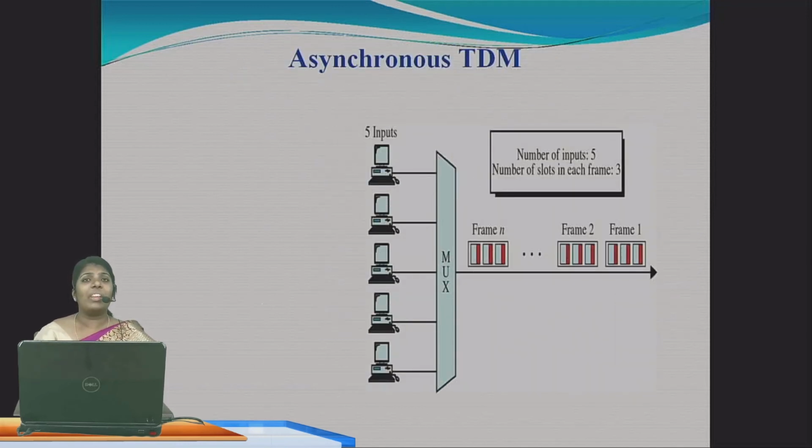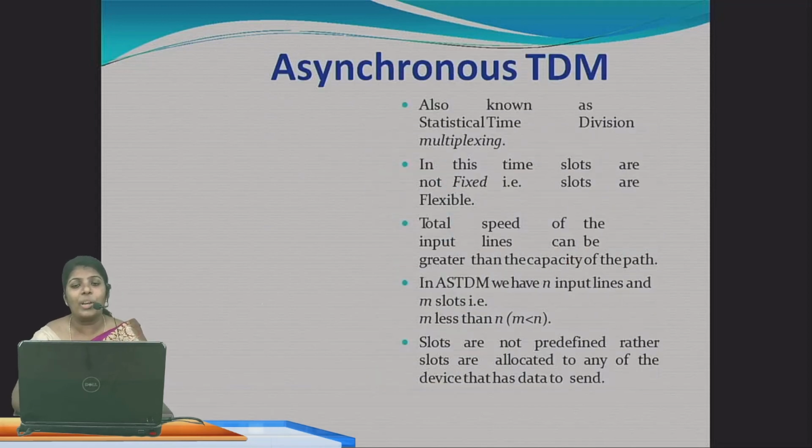Okay, now we are having asynchronous. First we know synchronous TDM means it is working based on the time slot. Now we are going to see asynchronous time division multiplexing. Here also the number of inputs is 5 and the number of slots in each frame is 3. So these 5 systems want to send the information. For that we are using the frame, where the number of slots is 3. Using this frame you can send the information from one system to another system.